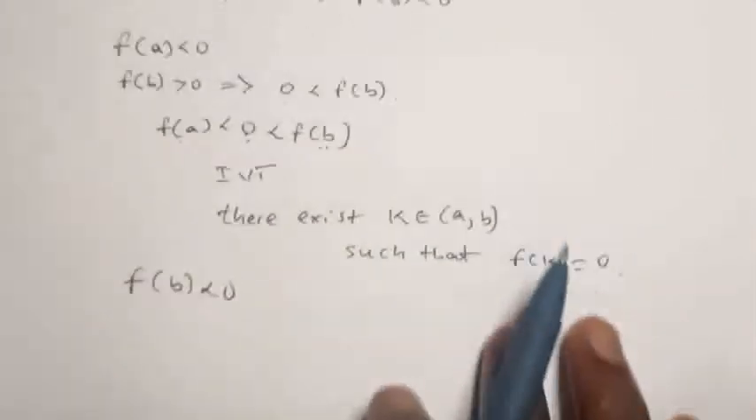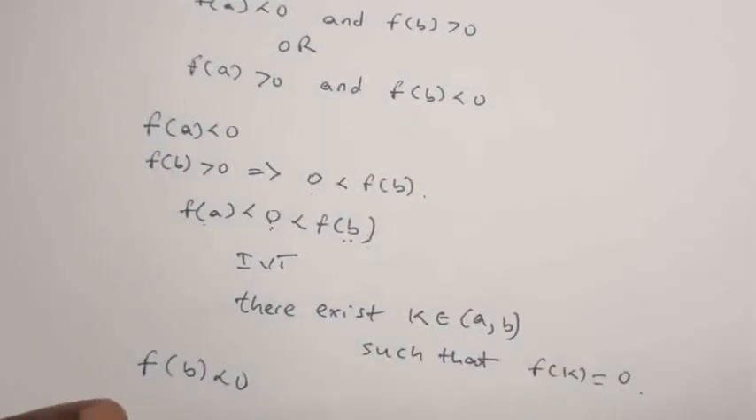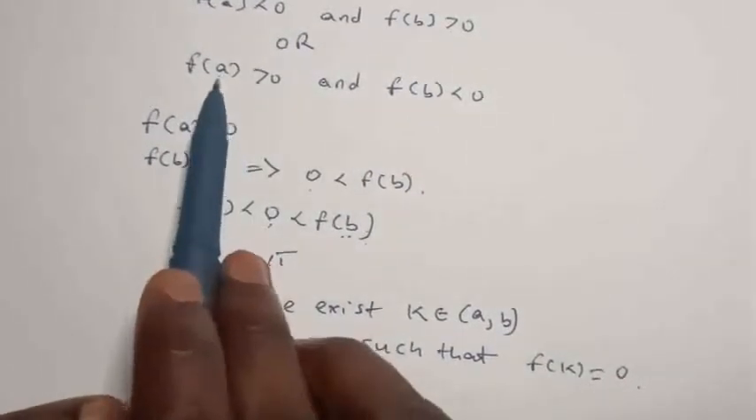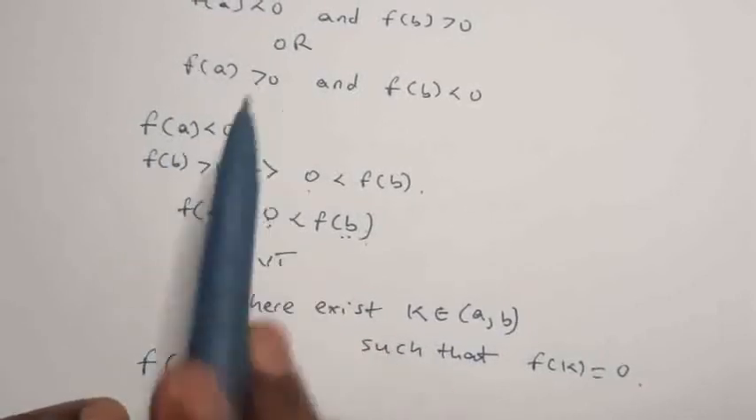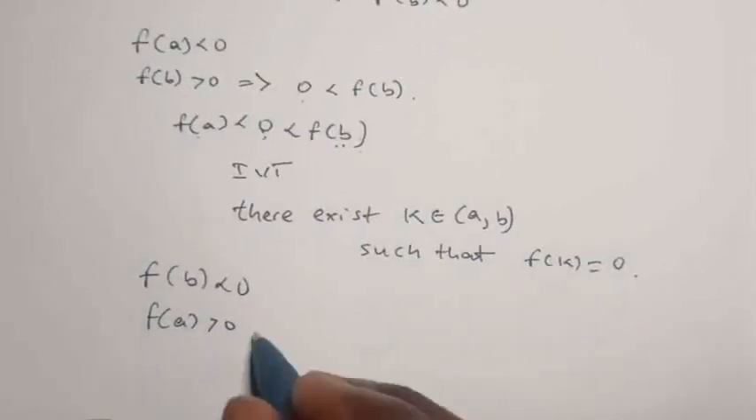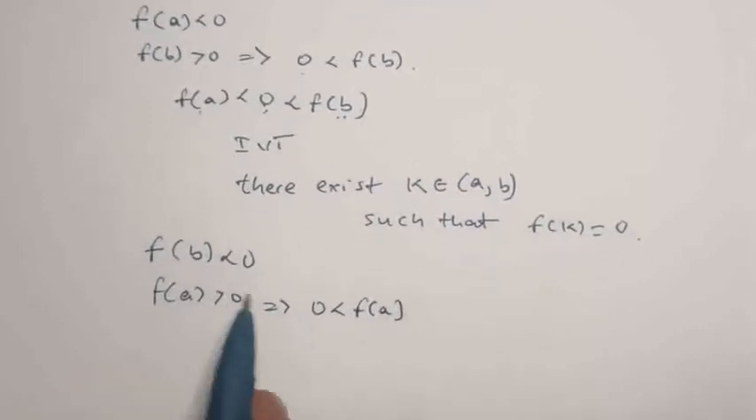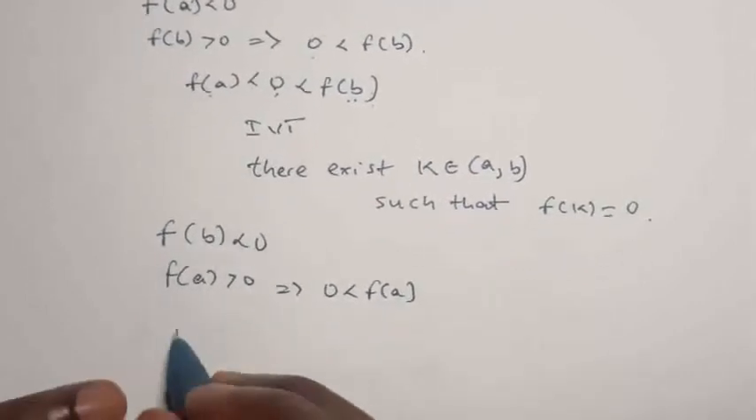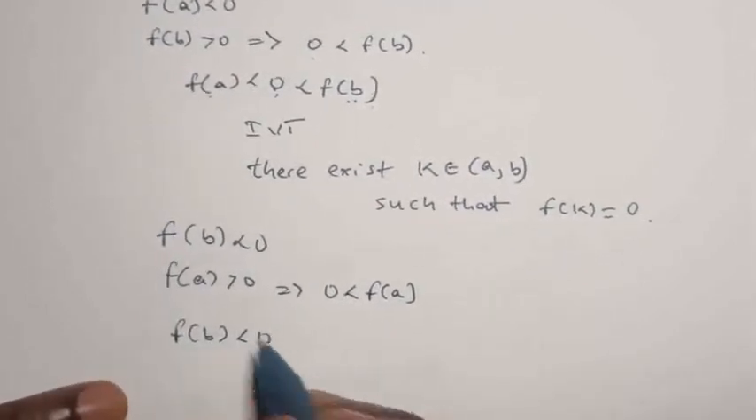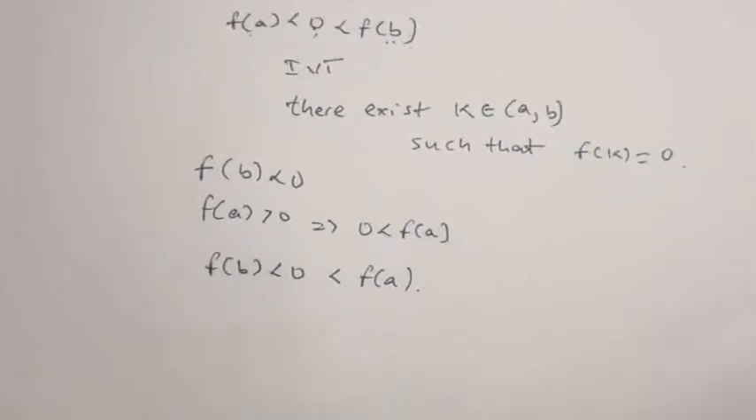From this second condition, f of b is less than 0, and then since f of a is greater than 0, you agree with me that f of a greater than 0, just like we did in the previous case, also implies that 0 is less than f of a, and by so doing we can have this to be f of b less than 0, then less than f of a. So what does this also imply?